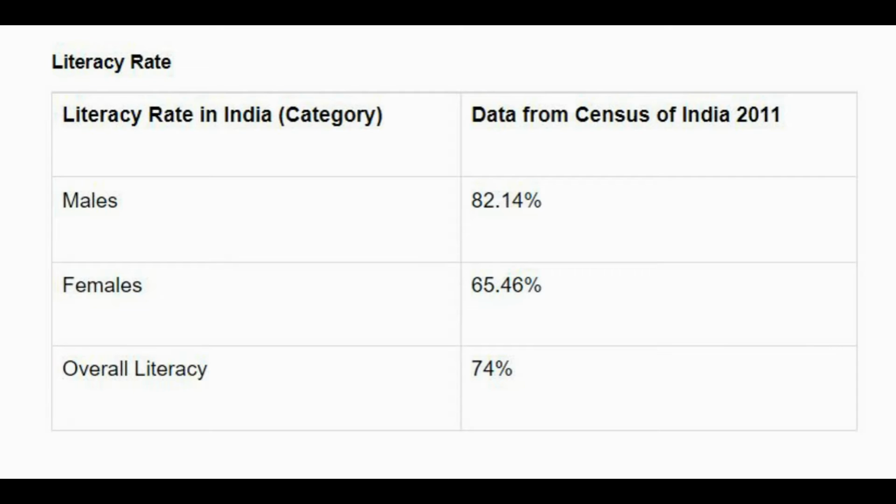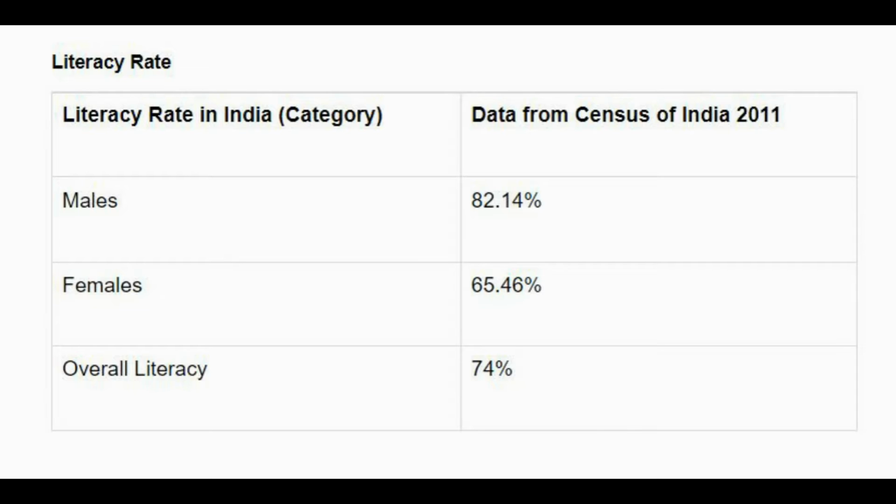So the first topic is census. According to census literacy rate in India category, data from census of India 2011: males 82.14%, females 65.46%. Overall literacy is 74%. Okay.